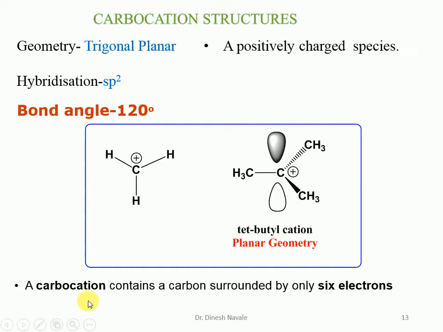The carbocation contains a carbon surrounded by only 6 electrons: 2 electrons from this bond, 2 electrons from this another bond, and 2 electrons from this remaining carbon-carbon bond. So a total of 6 electrons are around the carbocation. This is the tertiary butyl carbocation structure, and the second one is the methyl carbocation.